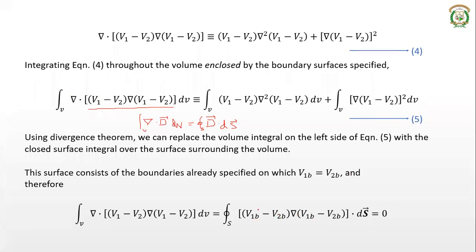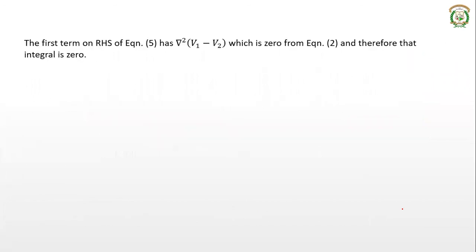Now what is v1b minus v2b? Previously we have seen in equation number 3 that v1b minus v2b is equal to 0. So this entire term will be equal to 0. Okay, so that's why the LHS of this equation number 5 is 0, because it is on the boundary conditions. It is on the boundary surface.